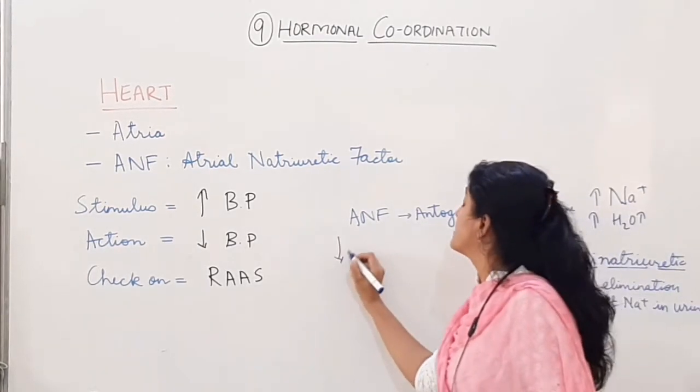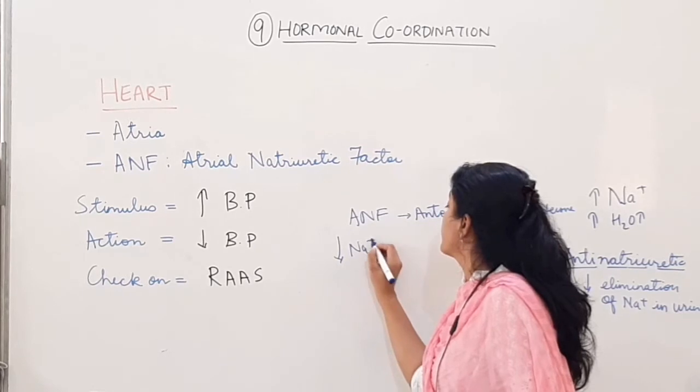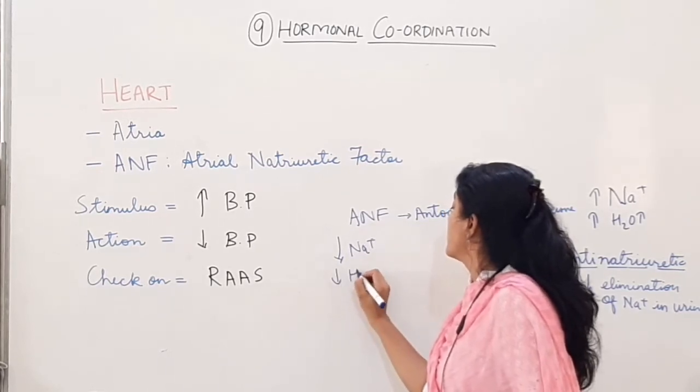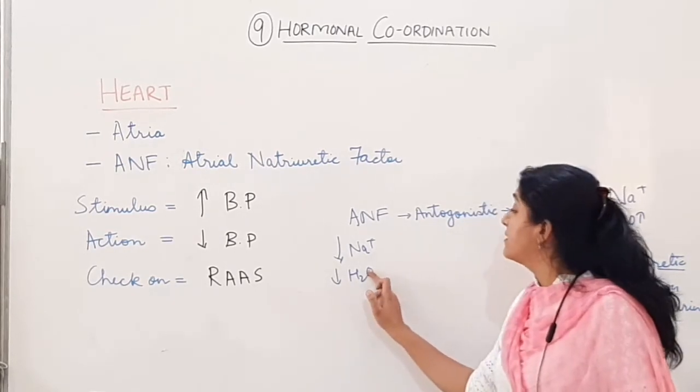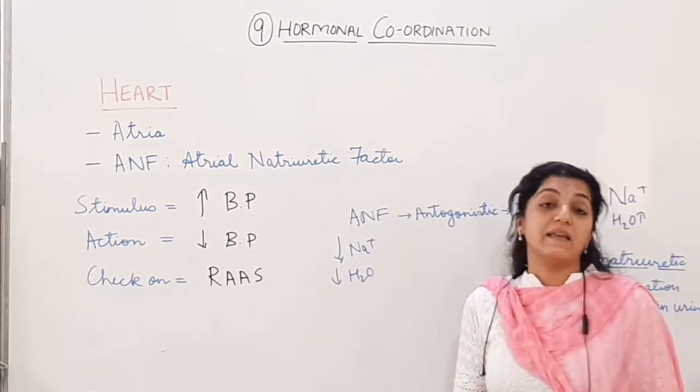It will decrease the reabsorption of sodium and water. Thus, it will not let the BP raise to a very high level.